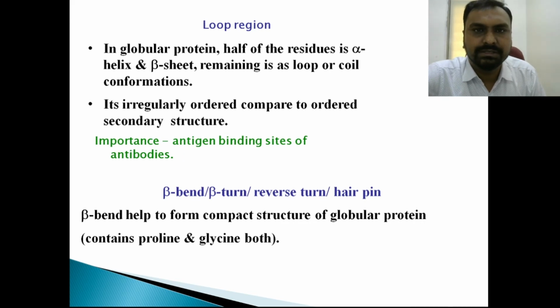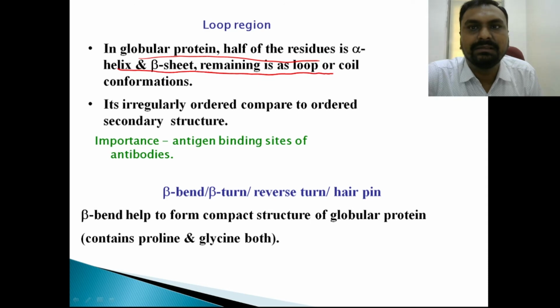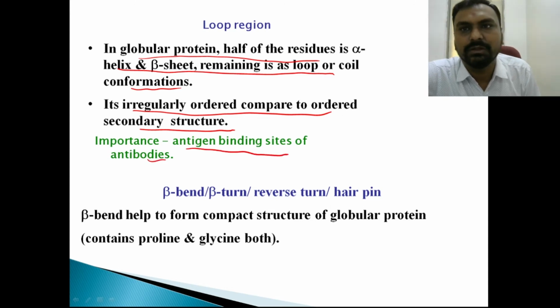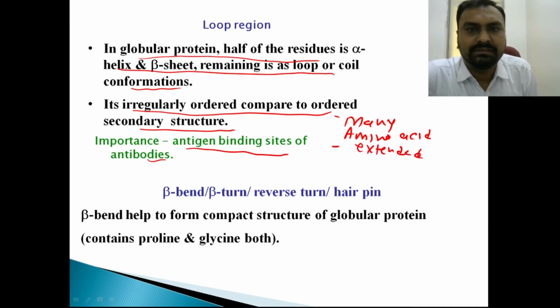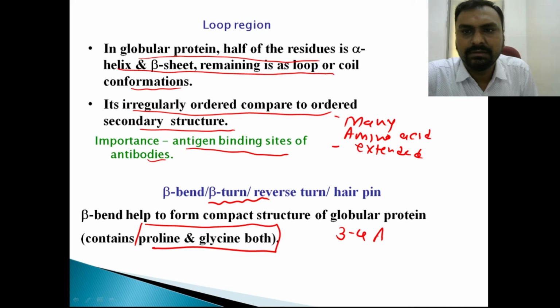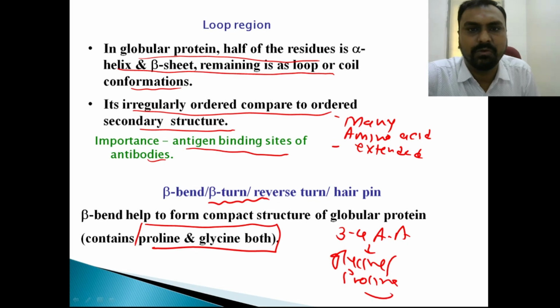Now coming to the loop region. So what is loop? In globular protein, half of the residues are in alpha helix and beta sheet. The remaining is loop or coil configuration. It is irregularly ordered compared to the ordered secondary structure, and it is important in antigen binding sites of the antibody. They are made up of many amino acids in the loop region, and it is extended a little bit. While the beta turn is made up of mainly 3 to 4 amino acids, and they are mainly glycine and proline. Remember, glycine and proline will not form alpha helical structure, they will form the turn.